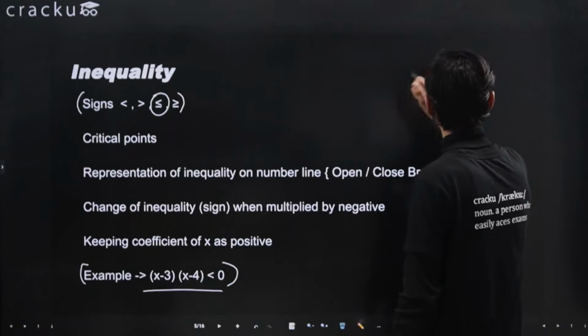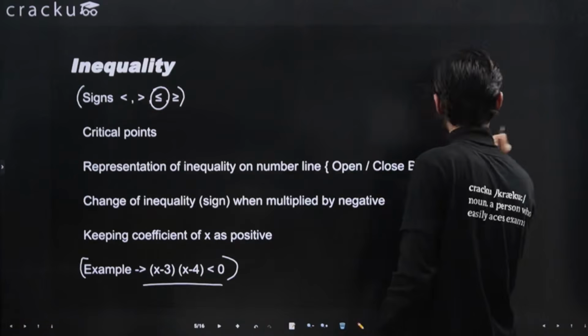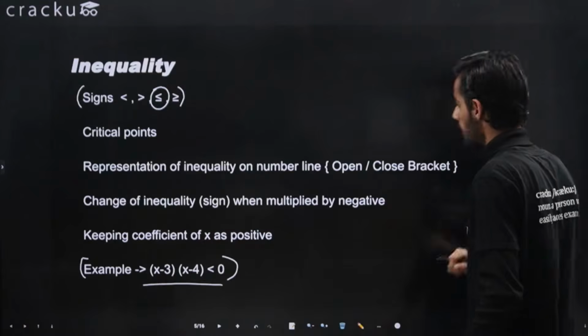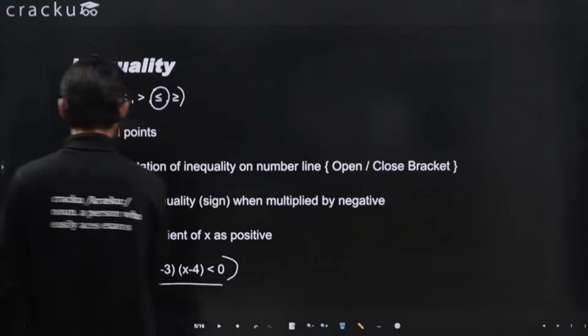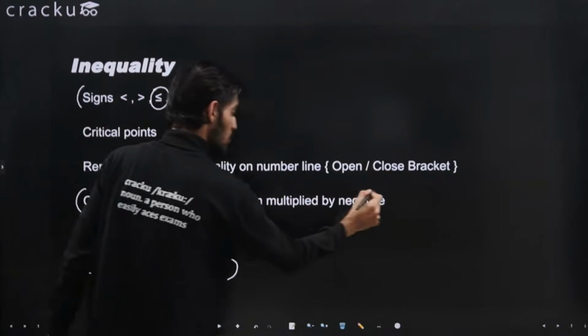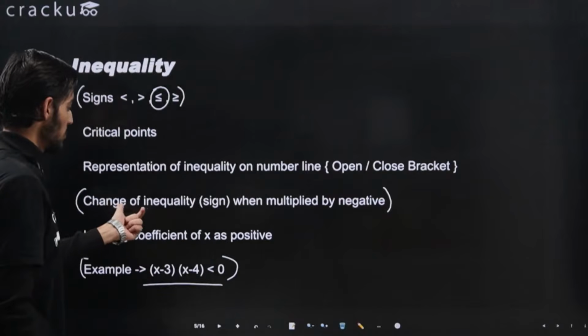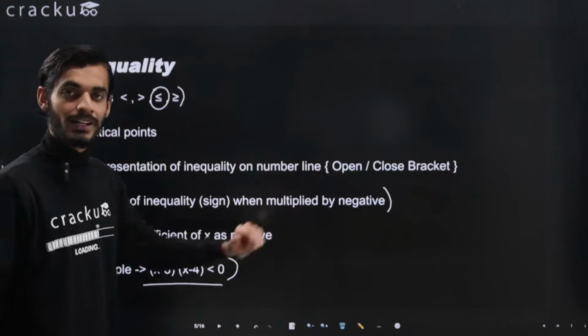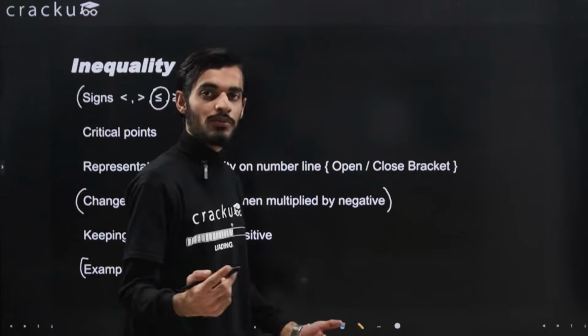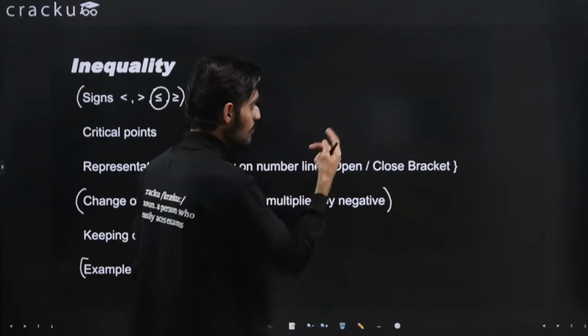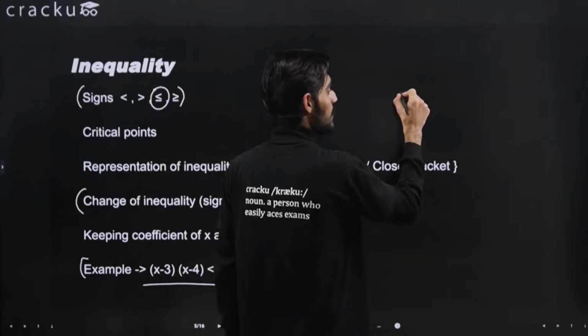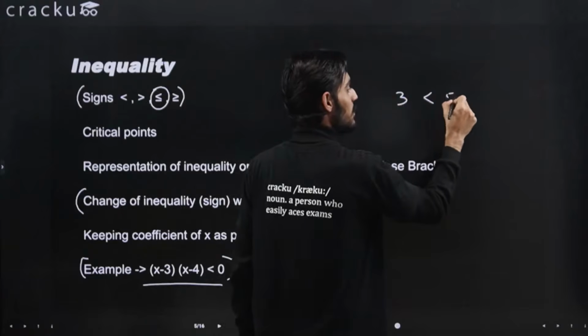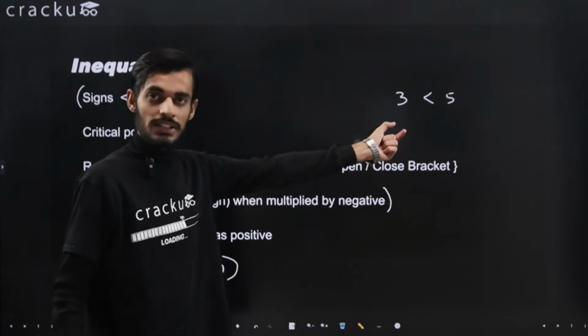Now you need to understand how we represent this on the number line. But before this, let's try to understand how the sign of an inequality changes when multiplied by a negative. Let's try to understand this with the help of a basic example. Let's say I write 3 is less than 5. This is right, 3 is smaller than 5.